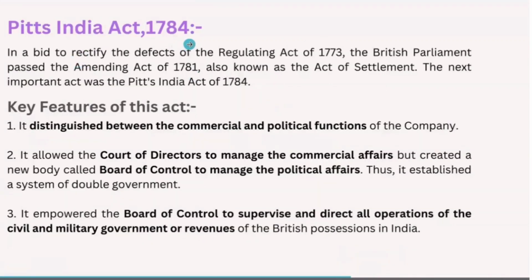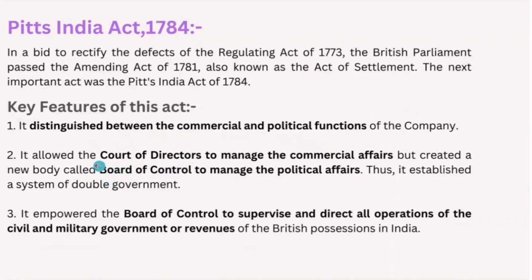Pitt's India Act of 1784 was passed when the British Prime Minister was William Pitt. The key features are that it distinguished between the commercial and political functions of the company, and it created one other body, which is nothing but the Board of Control.